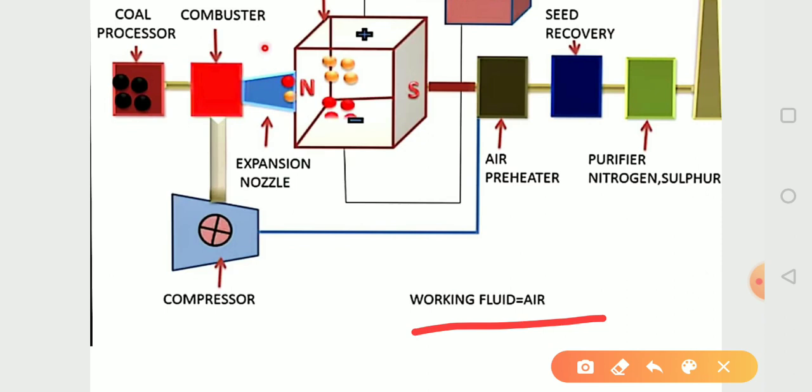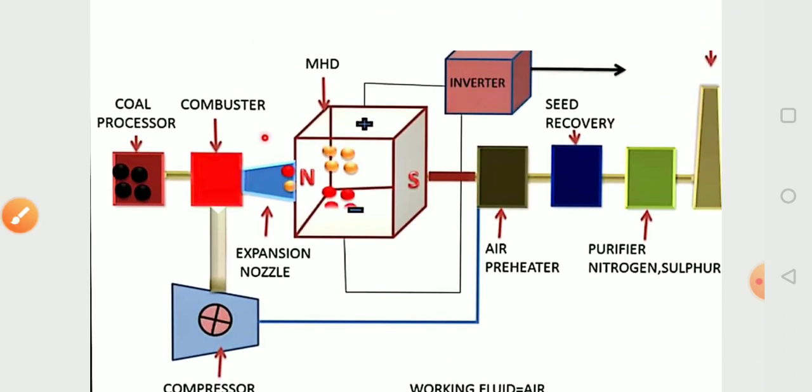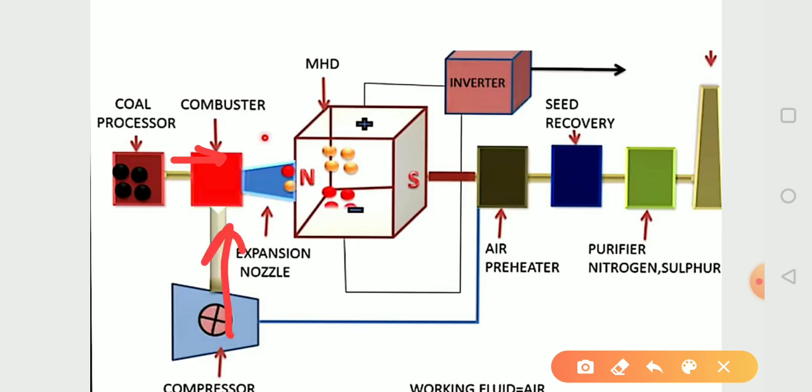The coal comes to the combustor from the coal processor, and after burning the coal, the combustor will produce hot gases, and the compressor will supply air. Here the air will be heated to a temperature of about 5000 to 6000 degrees centigrade and converted into plasma or ionized gas.